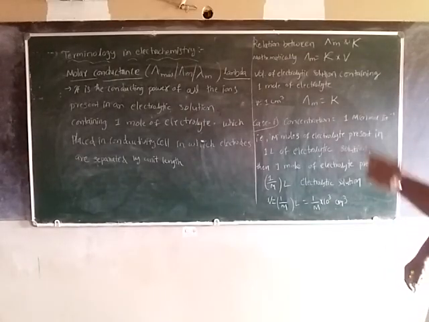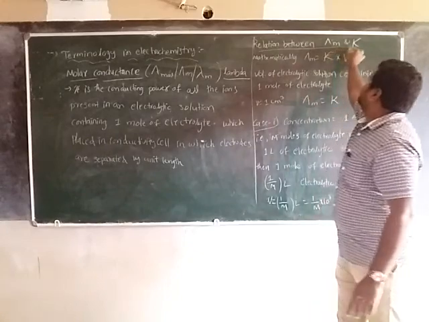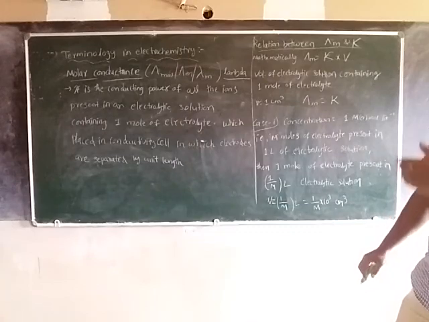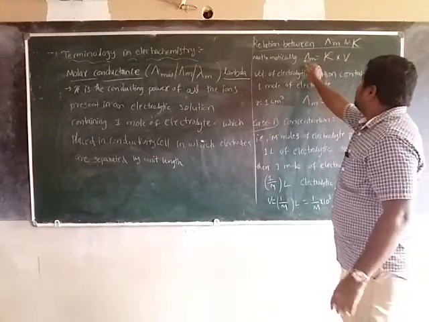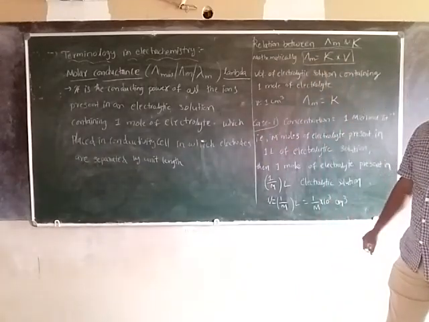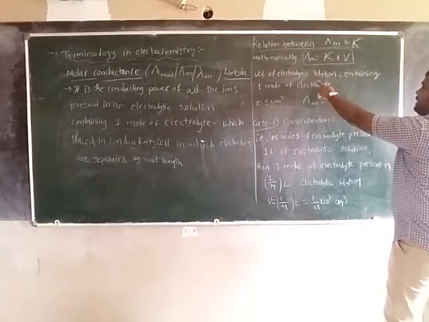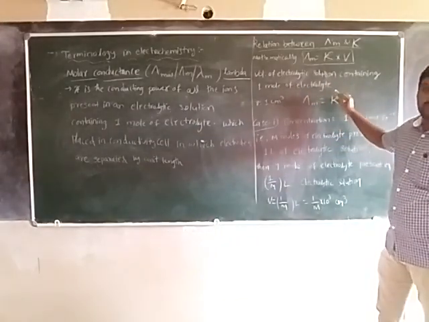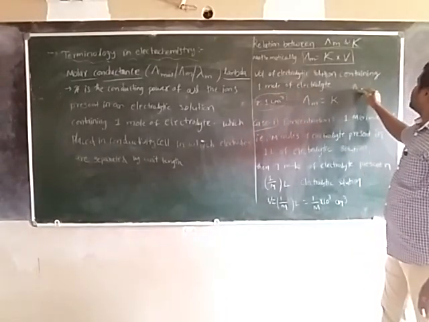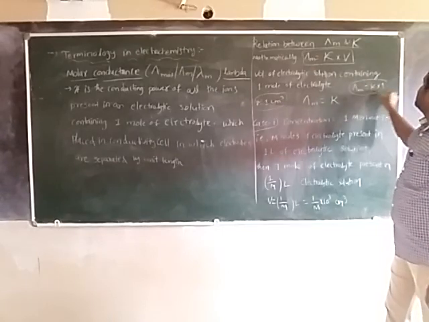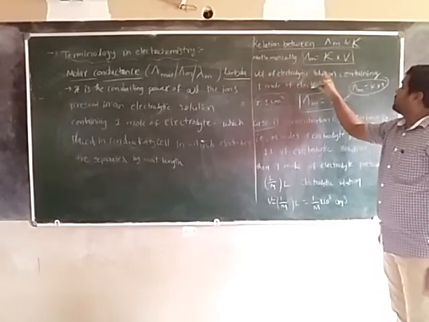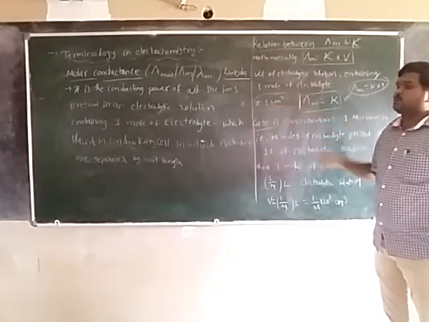Then come to the relation between molar conductance and specific conductance, or kappa, or conductivity. Mathematically, molar conductance is equal to specific conductance into volume. For an electrolytic solution containing 1 mole, the volume is V cm³, so molar conductivity is equal to kappa into V, when V is the volume of the solution containing 1 mole of electrolyte.